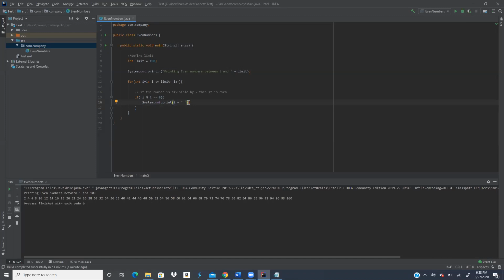Can you tell her what to change? Okay, see, your output says printing even numbers between 1 and 100, and then it's going to a different line. So if you add ln next to the print, it will start adding a line. Just add ln to the print where you have i at the very last line. Right here? Next to the print, just add ln after it. Yeah, right here. That's it.